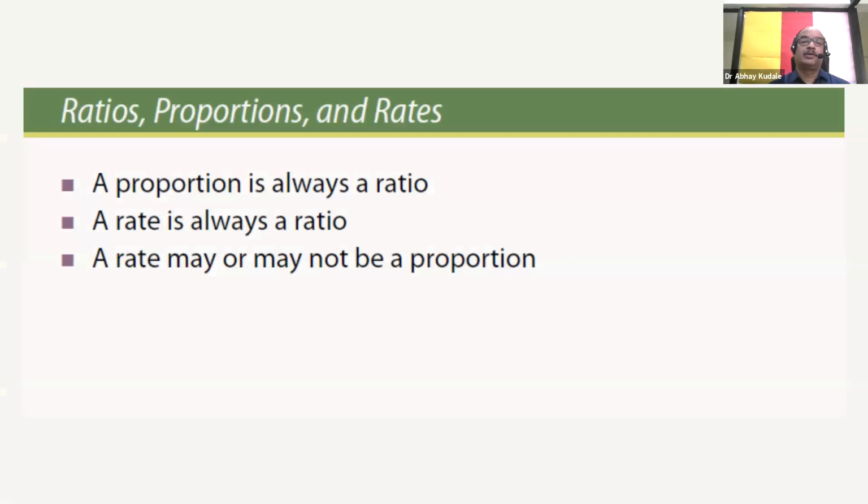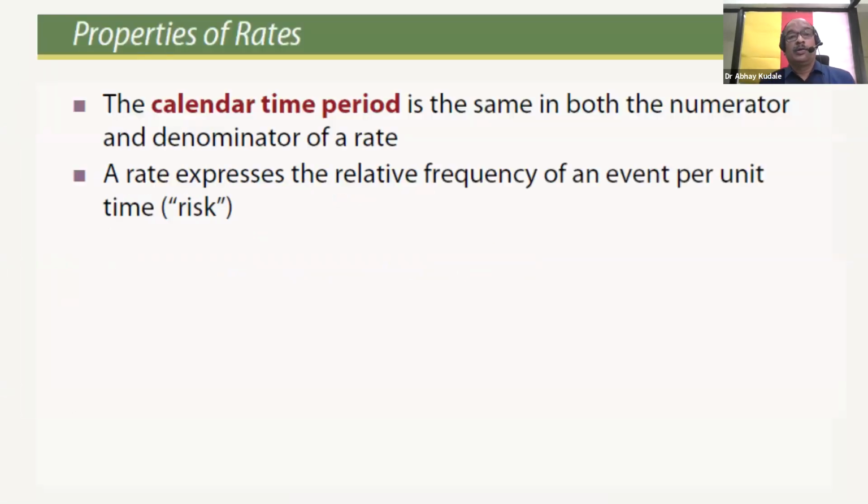To summarize, remember that a proportion is always a ratio, a rate is always a ratio, and the last very important thing, a rate may or may not be a proportion. Rates are always regarded over a calendar time period, and the calendar time period is the same in both the numerator and denominator of a rate. A rate expresses the relative frequency of an event per unit time, that is risk.